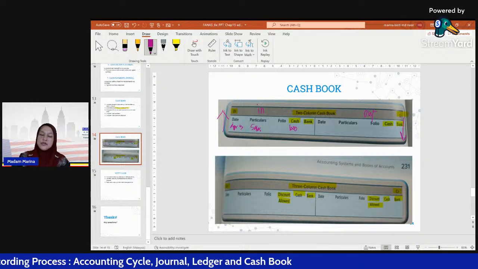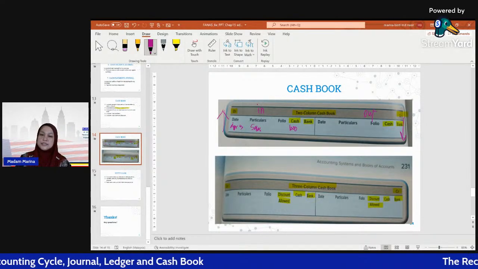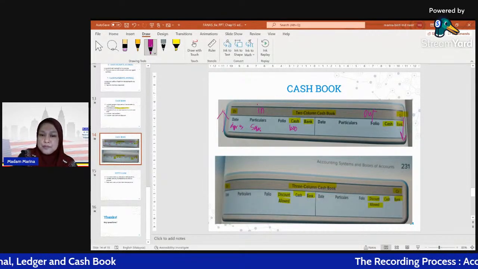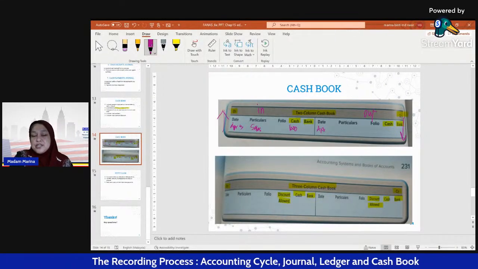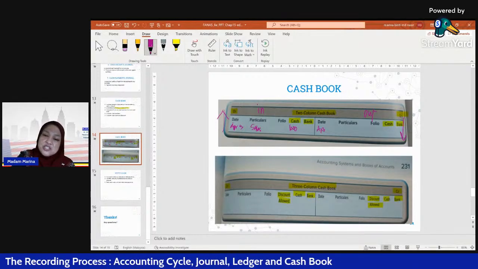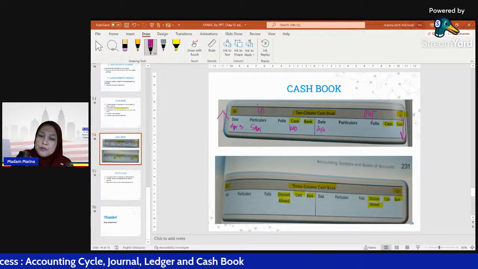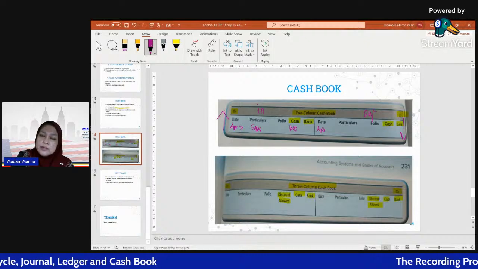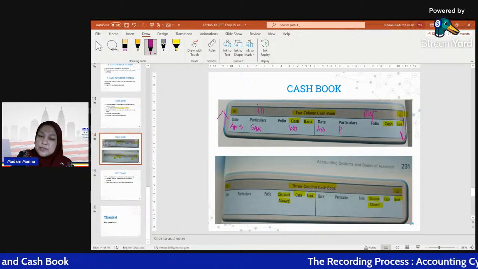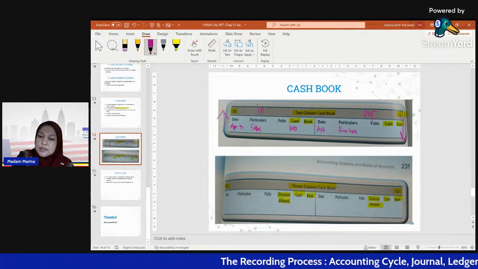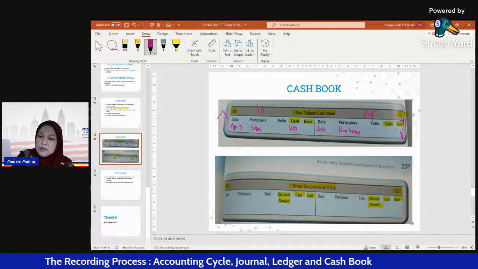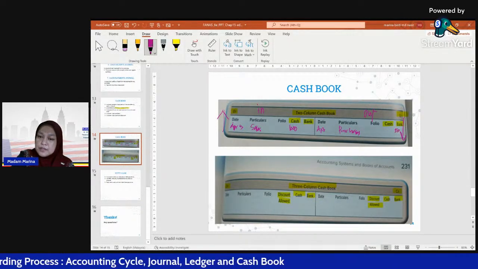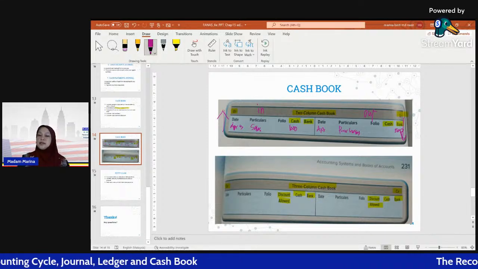So for example, for the credit side, maybe we purchase goods or we pay expenses. Then we purchase goods using check. So what is the particulars? It is purchases. Cash is not consisting of cash purchases. For example, 500. So 500 purchases like this.